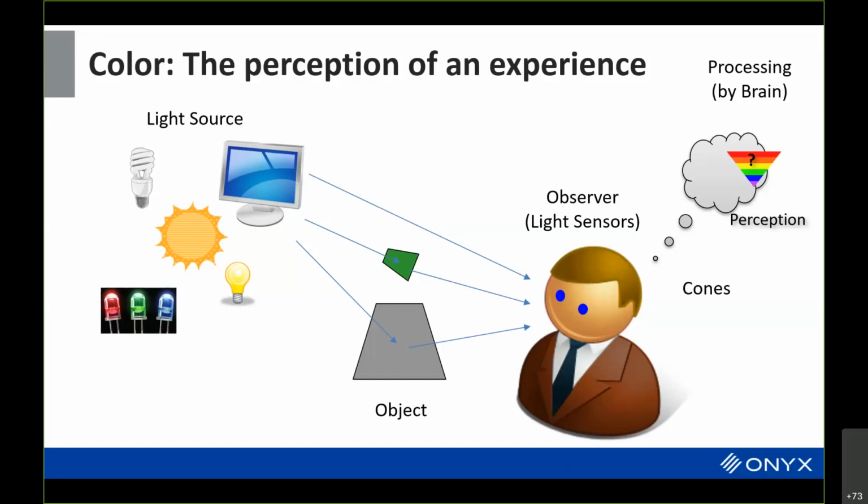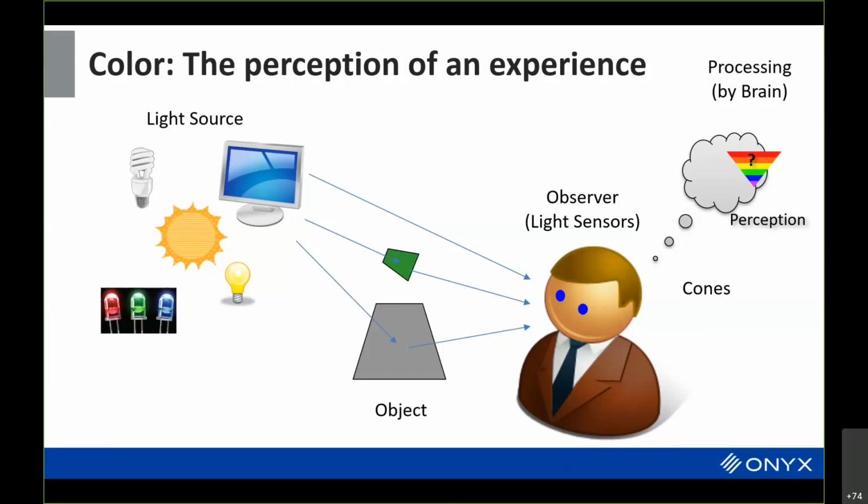Once the resulting light gets to the human observer, you have cones and retina inside your eye that convert the light impulses into electrical, chemical signals that go into the brain. A huge portion of the brain is associated with taking that information and trying to make sense of it.